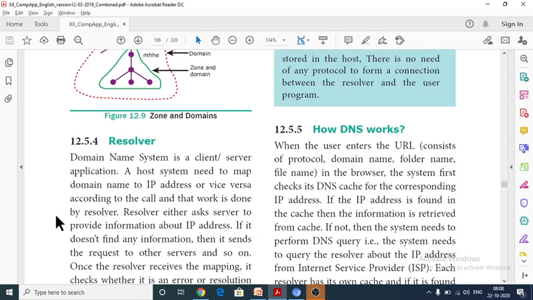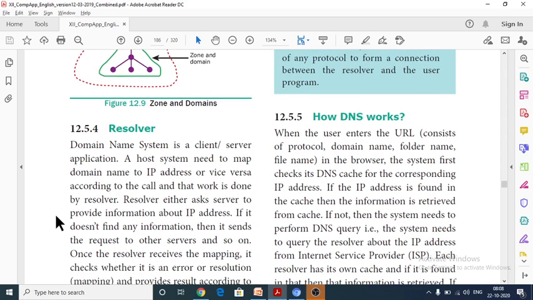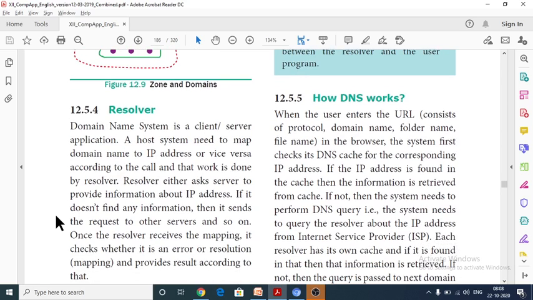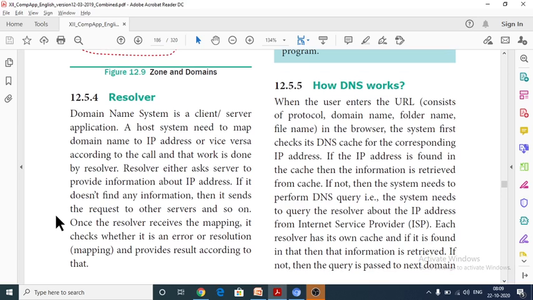Once the resolver receives the mapping, it checks whether it is an error or a resolution, and then only it provides the result accordingly. If the domain name does not map to an IP address, it will produce an error. Suppose the domain name is correctly mapped with the IP address, it will redirect the website to the client's web browser.